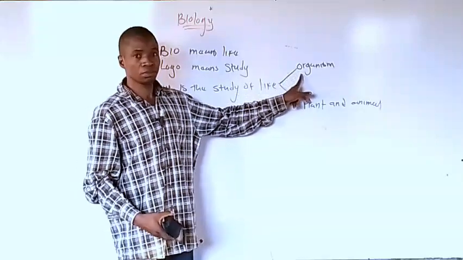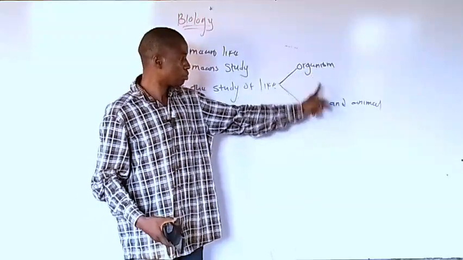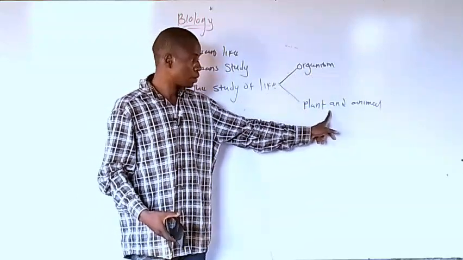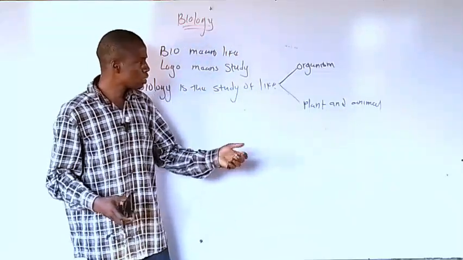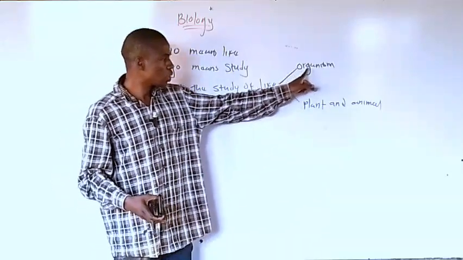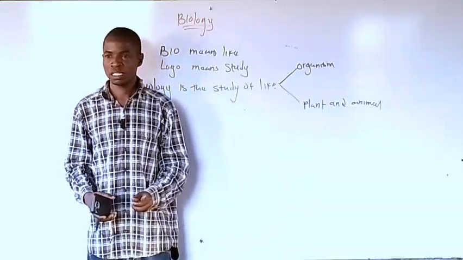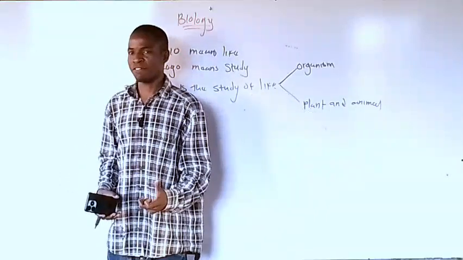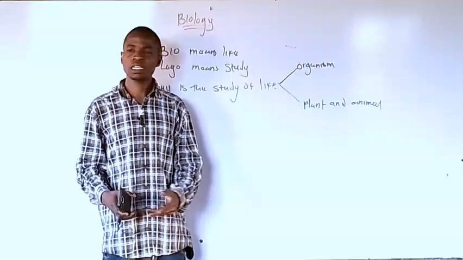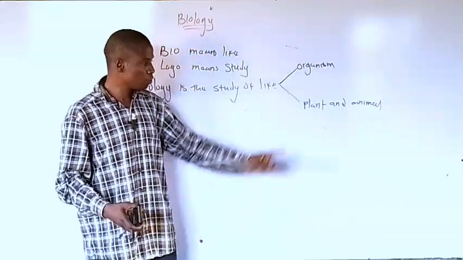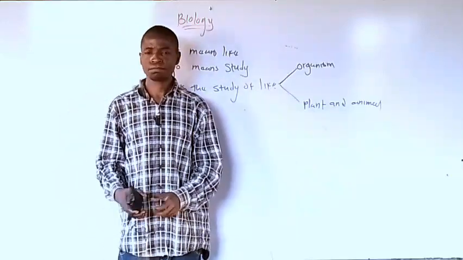Organism is still the same thing as what has life. In biology, we always use the word organism. Organism means something that has life. It can even represent plant and animal. If I say biology is the study of organisms, you're supposed to know that an organism is a thing that has life. I'm also saying that biology is the study of plants and animals.